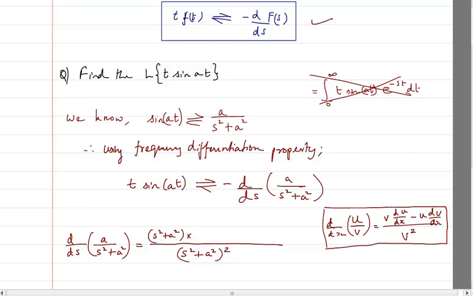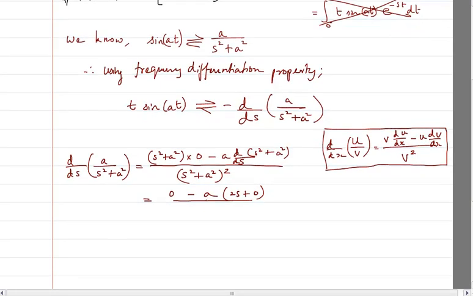Here a differentiated with s will give 0, minus u, which is a, into differentiation with respect to s of s square plus a square, which will give 2s plus 0, divided by s square plus a square the whole square, which comes out to be minus 2as divided by s square plus a square the whole square.